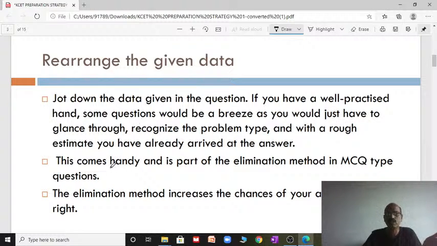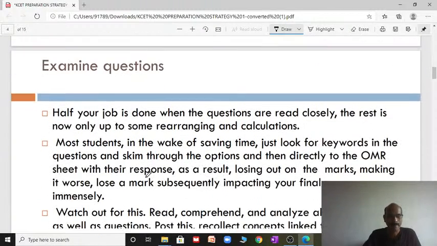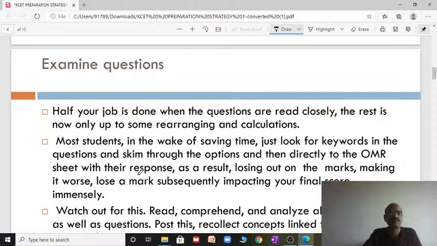This comes in handy and is part of the elimination method in MCQ type. Once you read the question, out of 4 options you can eliminate 2, and for the remaining 2 you can work on it using lateral thinking. The elimination method increases the chance of your answer being right. Examine the question. Half your job is done when the questions are read closely. The rest is only some rearranging and calculation, that's all.